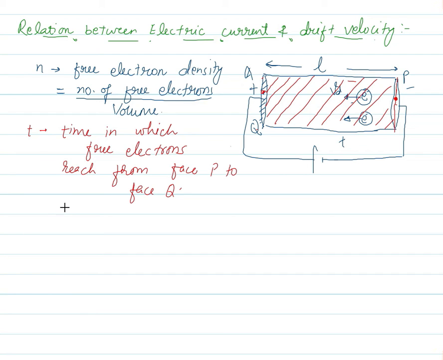Now current, let's write electric current. Okay, so just check this out. Now electric current flowing through the conductor.